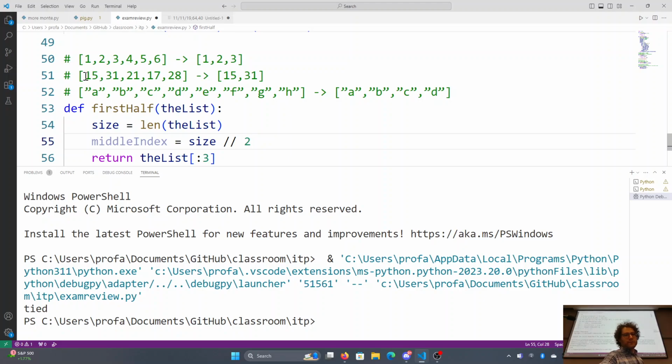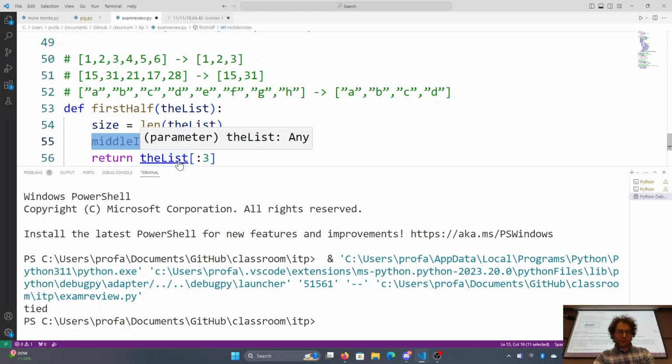Here we have 5, and it goes up to, but does not include index 2, index 2 being the middle point. And over here, 8 divided by 2 is 4, so the first half of the list goes up to, but does not include, index 4.